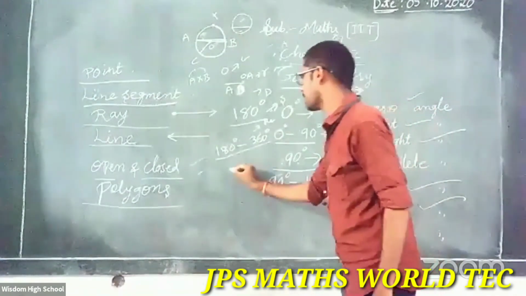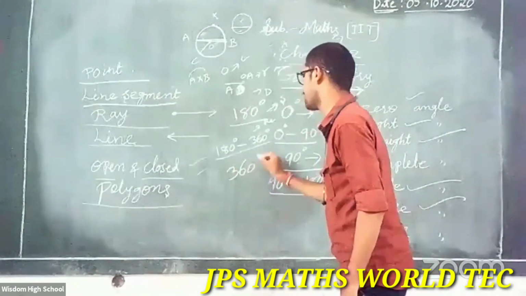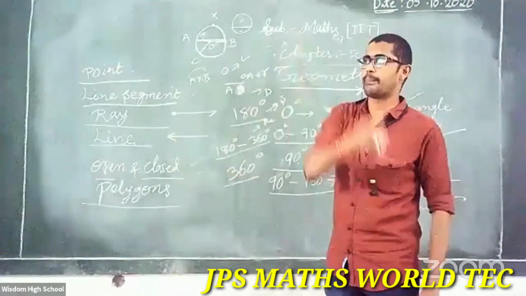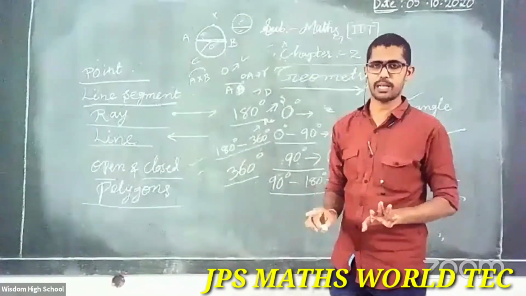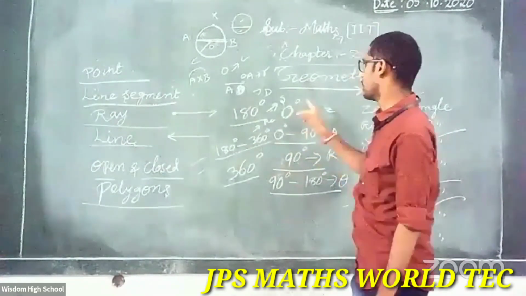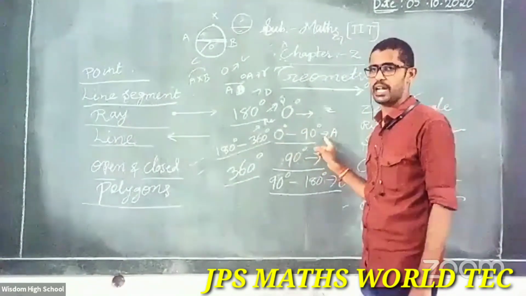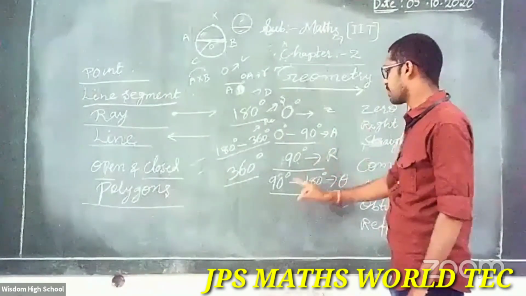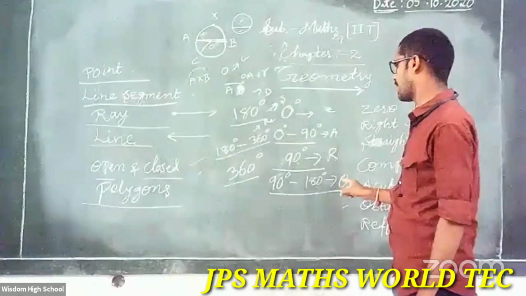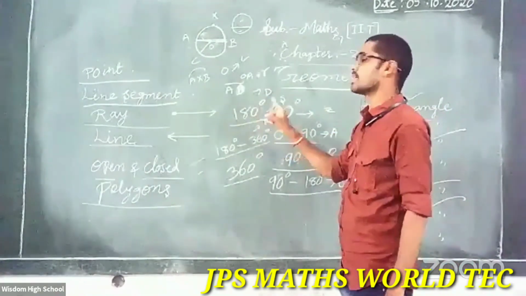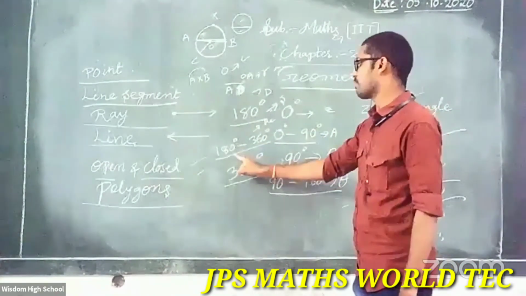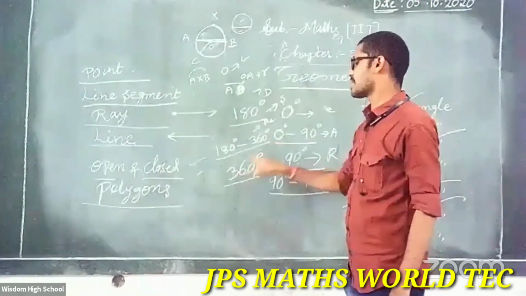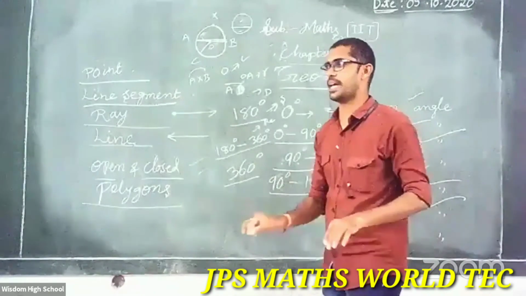Clear? And exactly 360 degrees is a complete angle. Clear about the angles? Exactly 0, it is a zero angle. Between 0 and 90, acute angle. Exactly 90, right angle. Between 90 and 180, obtuse angle. Exactly 180, straight angle. Between 180 and 360, reflex angle. Exactly 360, complete angle.